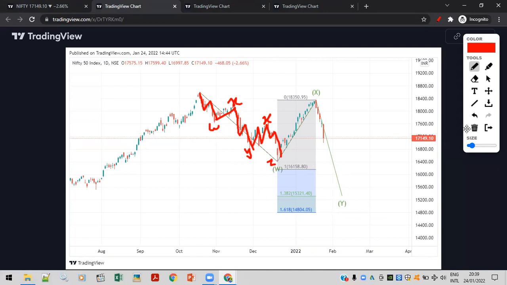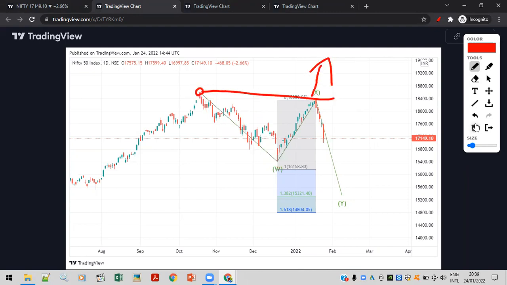सो ये कंप्लीट ट्रिपल कॉम्प्लेक्स करेक्शन लग रहा है. And if it is a triple complex correction which is expanding, okay, so as you can see it is expanding on the downside. This is the way it has moved earlier towards 16,400. So यहाँ पे लो बना के इसने बहुत बड़ा बाउंस दिया था. So एक टाइम पे ऐसे लग रहा था कि ये हाई तोड़ देगा, सस्टेन करेगा और हायर डिग्री का impulse wave स्टार्ट कर देगा, but that didn't happen and we see a sharp fall. Here we see a sharp fall.